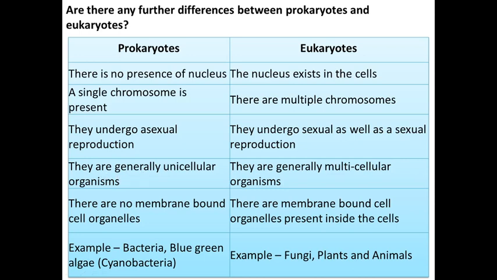What is the famous example of unicellular? Yes, amoeba. And eukaryotes are multicellular. Here no membrane bound, here membrane bound, the boundary is there. The examples of prokaryotes are bacteria and blue-green algae. And in eukaryotes, fungi, plants and animals.